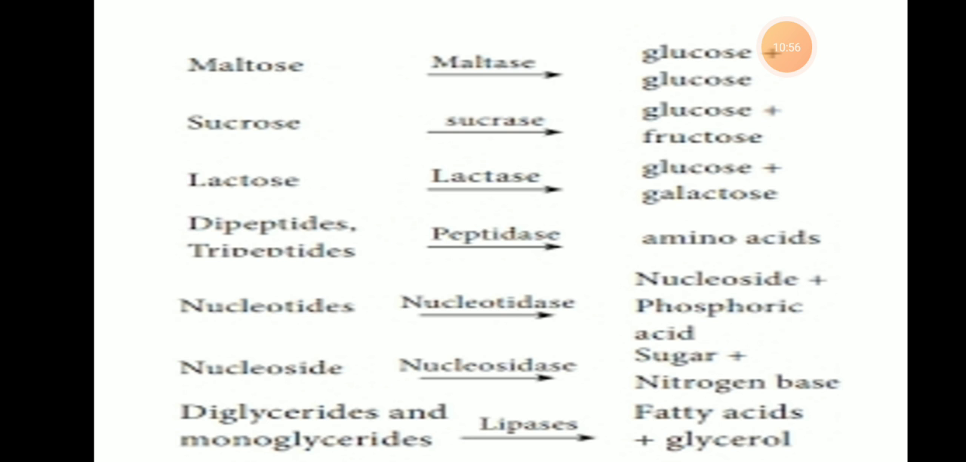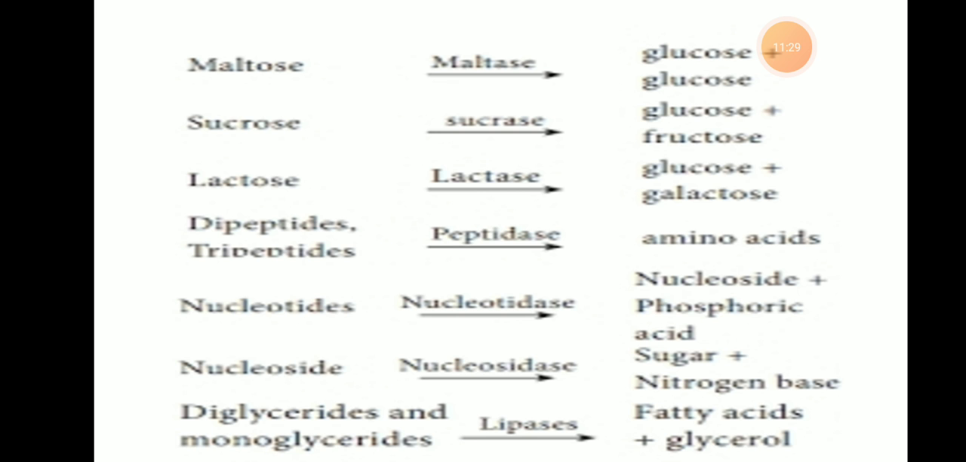Then the intestinal mucosa also secretes digestive enzymes. The goblet cells of the mucosa produce mucus. Mucus plus intestinal enzymes together constitute intestinal juice, and this intestinal juice is nothing but the succus entericus. The intestinal juice contains various enzymes like dipeptidases, lipases, and disaccharidases.